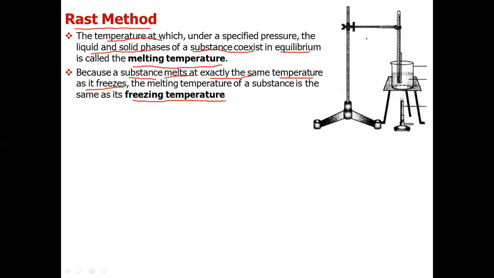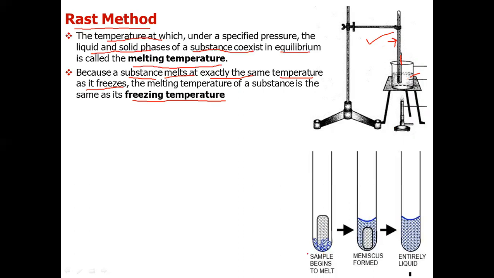So this is the apparatus which is used to calculate the melting point of solid substances. It is a simple beaker containing paraffin wax, which we will heat with the help of a Bunsen burner. The substance whose melting point has to be determined is put in this small capillary, and it is attached to a thermometer to note the temperature. We put the whole apparatus in hot paraffin wax and observe it by naked eye.